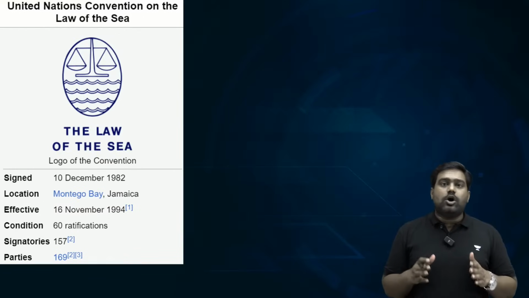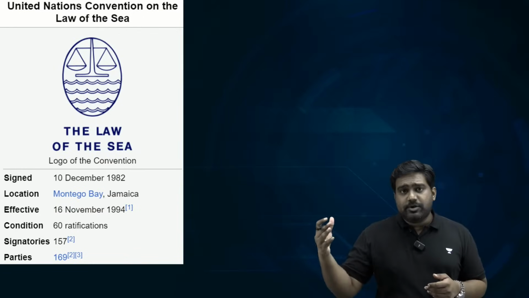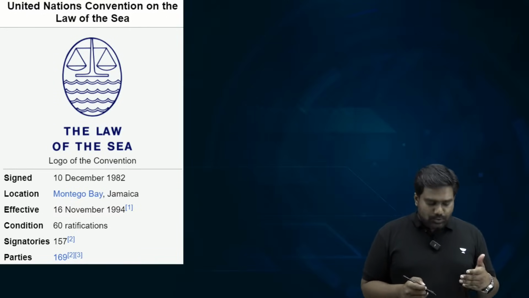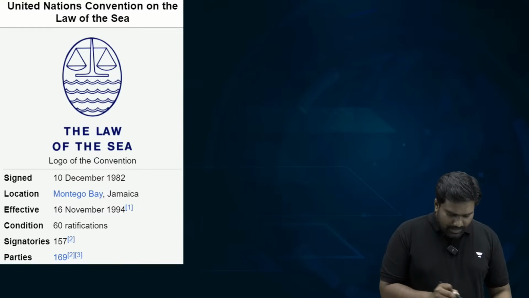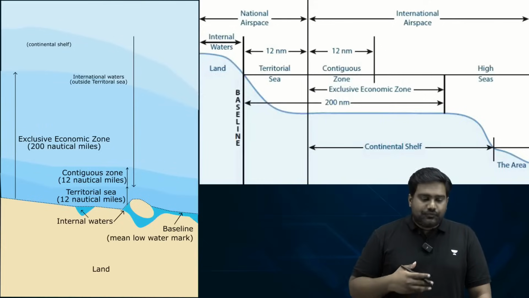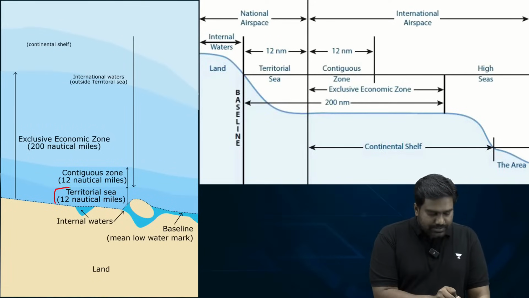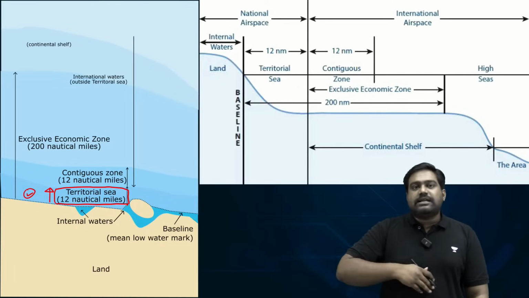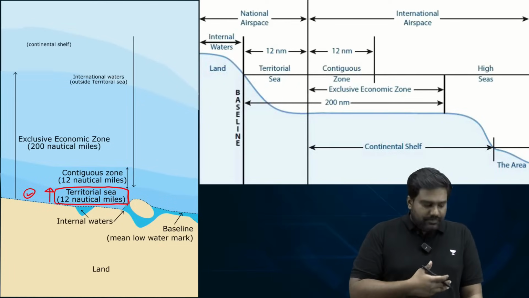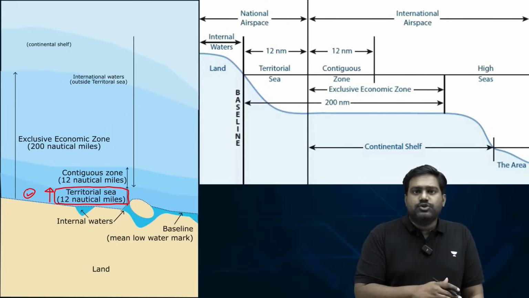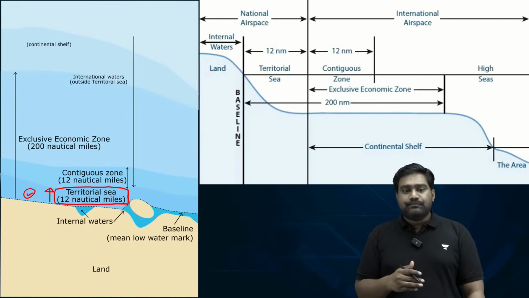The UN Convention on Law of the Sea is always in the news, especially because of South China Sea tensions. Under UNCLOS, which was adopted in 1982, maritime limits are defined. So first we have territorial waters that extends to 12 nautical miles from the baseline. This is where the coastal state has territorial jurisdiction. Right? We have full jurisdiction here. All the laws will apply here. Our authorities will have full jurisdiction within the territorial waters.